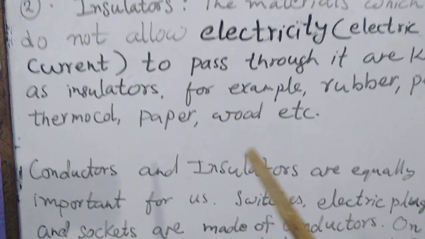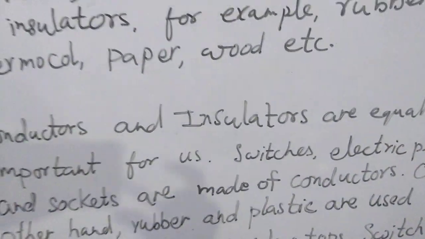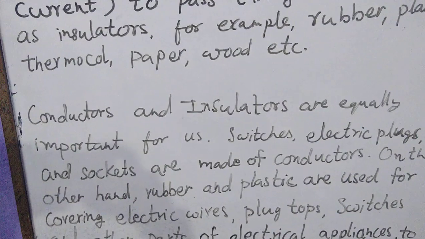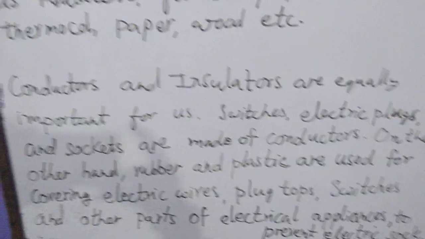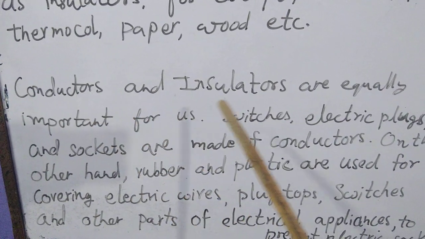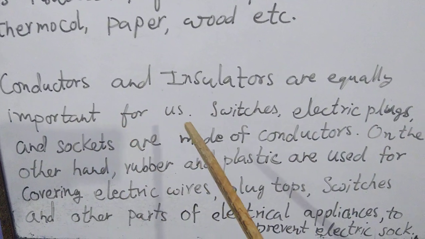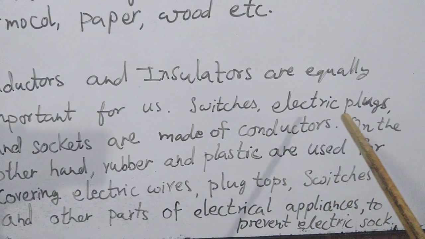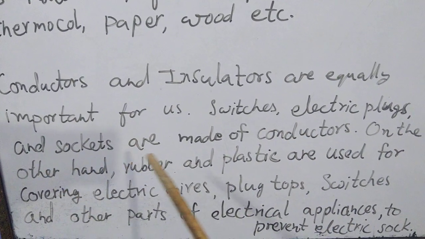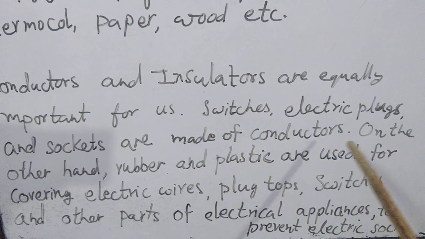Got it? So now I think you are very confident about the definition and meaning of conductors and insulators. But what do you know about them? Do you think conductors are only important for us? No. Conductors and insulators are equally important for us. How? Switches, electric plugs and sockets are made up of conductors.